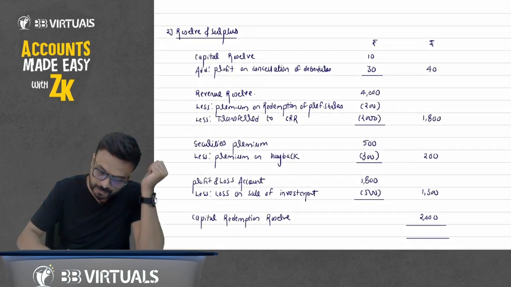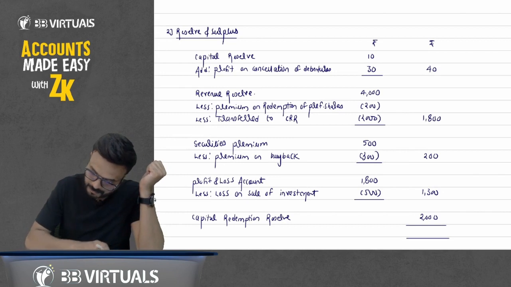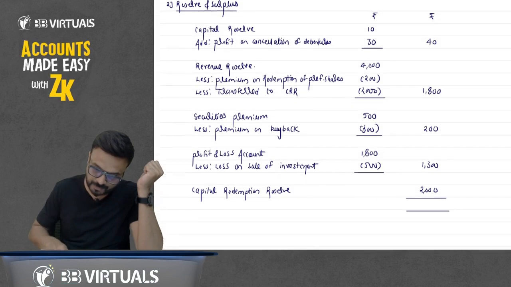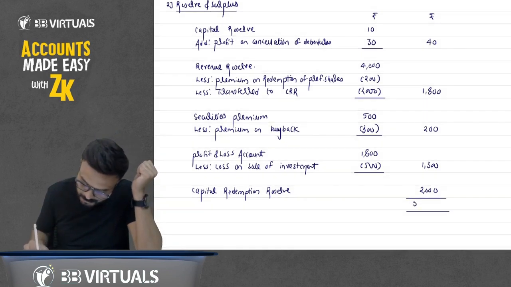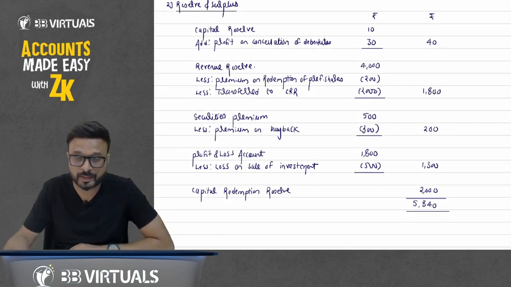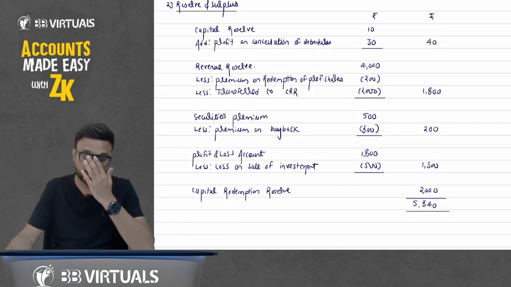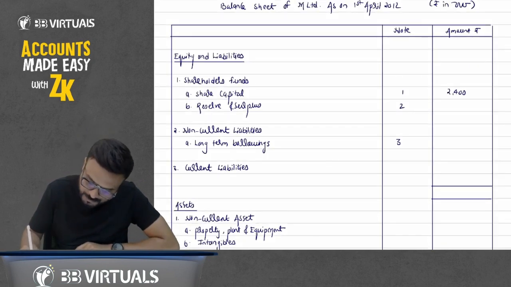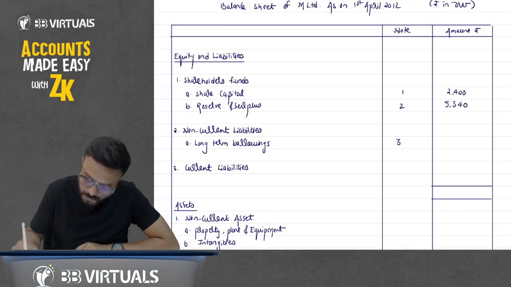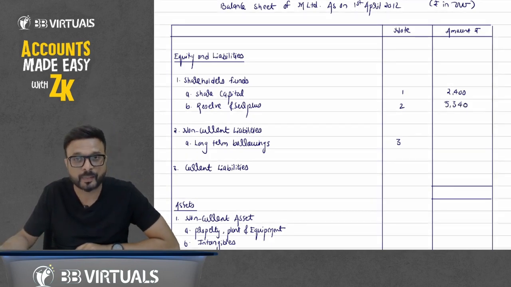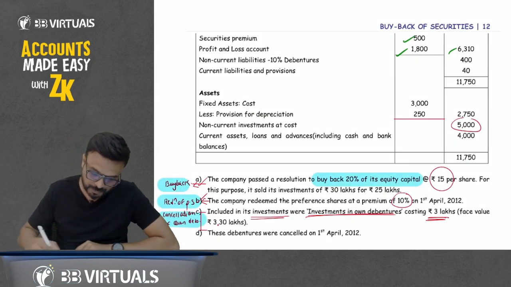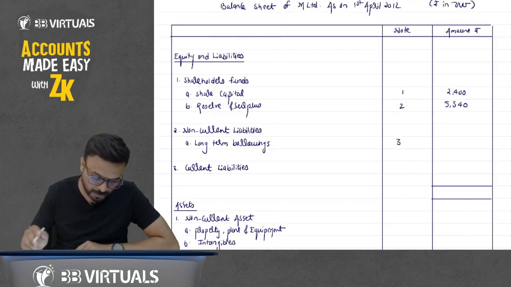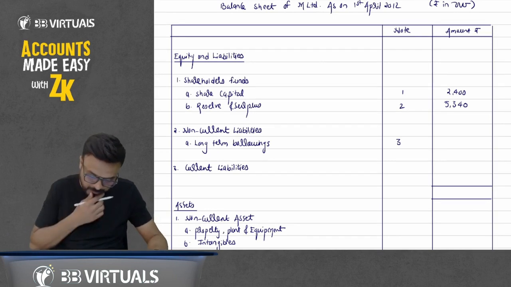Now you can do the total of reserve and surplus. It's 40 plus 1800, then 200, then 1300 and 2000, which is 5340. So write down this 5340. Okay, so here in reserve and surplus, 5340.